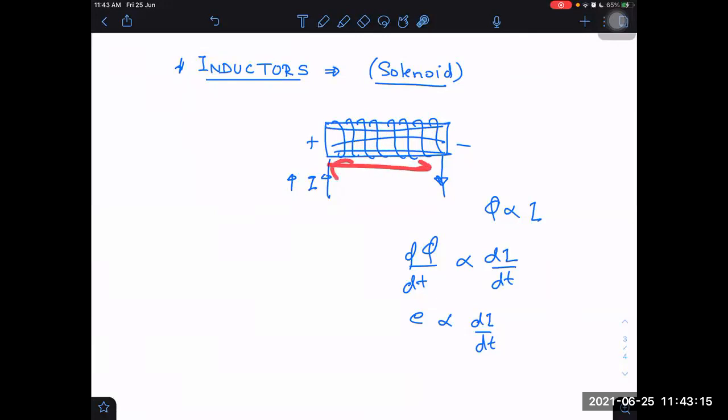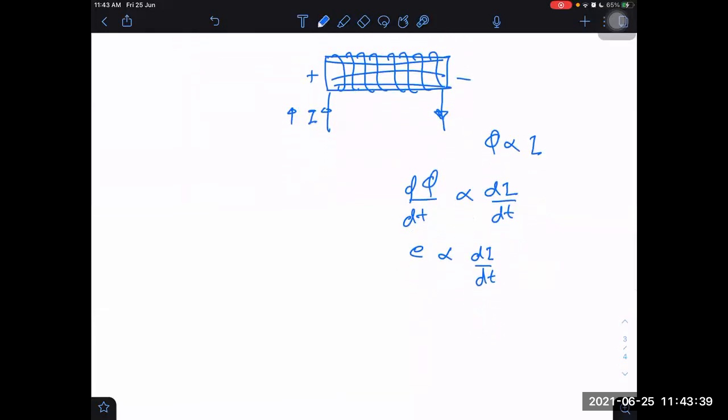Then what potential difference will be created when R is not even existing? Still a potential difference will be created, but only if current is changing with time. Because if current is changing, magnetic flux will be changing. If magnetic flux is changing, then EMF will be produced, because rate of change of magnetic flux is equal to EMF. Now I want the proportionality constant to be L. So I can say phi is equal to Li. And I can say E is equal to L into di by dt.